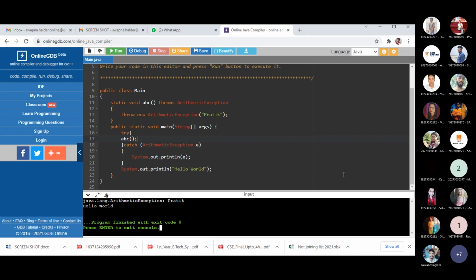Any doubt, students? These two are basically the utility of throw and throws. You can throw your new exception and you can also let other methods know you are creating an exception but you are not handling it.